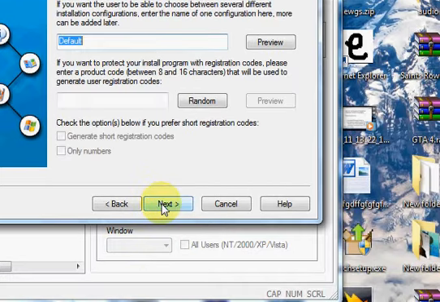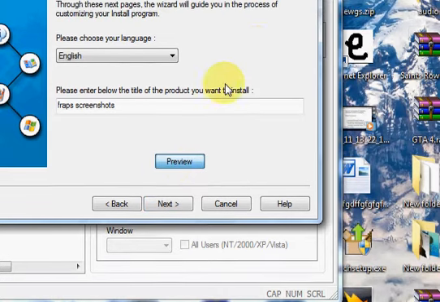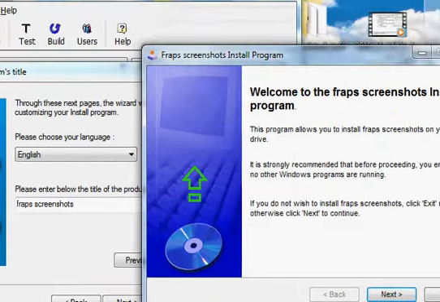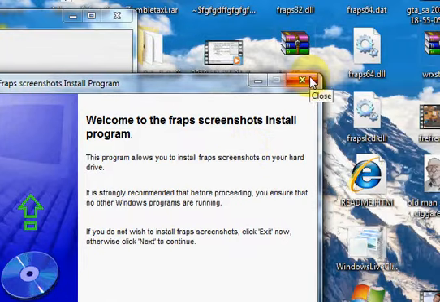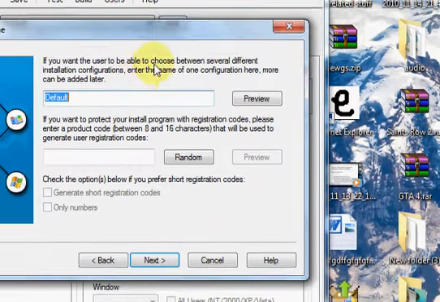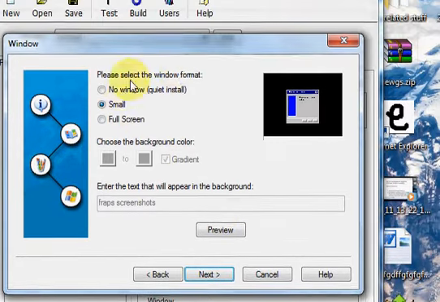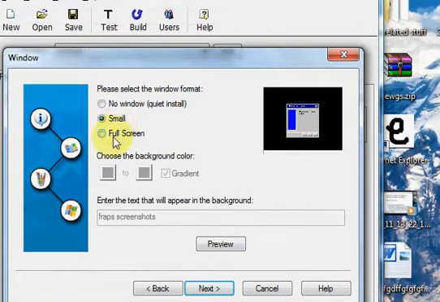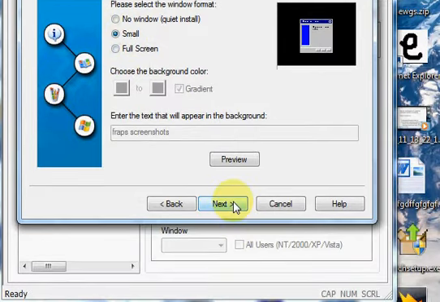Okay, you can preview everything if you want. There, you click that, and it just pops up with this thing to see what it looks like. Yeah, click next, and you do that. And you choose the Windows screen. I like small, so this.